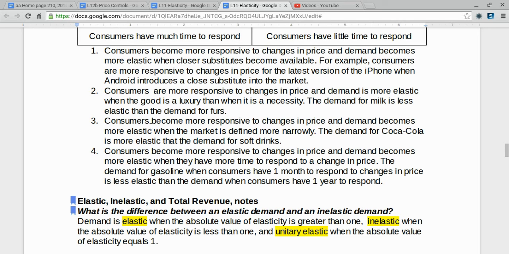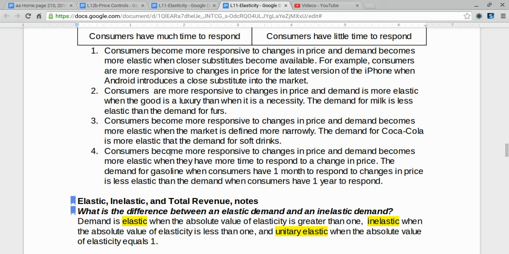Consumers become more responsive to changes in price, and demand becomes more elastic when the market is more narrowly defined. The demand for Coca-Cola is more elastic than the demand for soft drinks because it's easier to find a substitute for Coca-Cola than it is to find a substitute for soft drinks.